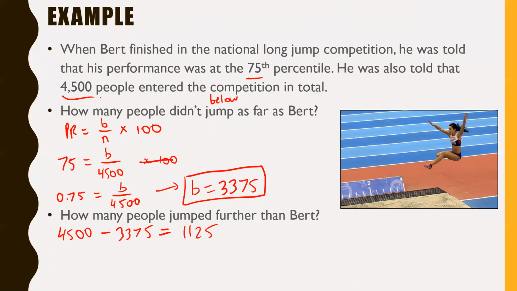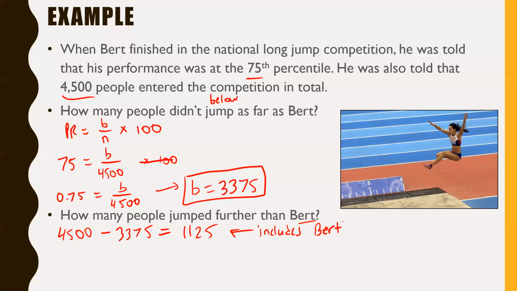But let's be really careful here. Bert is one of these 4,500 people. We can't say that Bert jumped further than Bert. That doesn't make any sense at all. He jumped just as far as he did, right? So this 1,125 actually includes Bert. So I'll even write that. That includes Bert. So that doesn't make any sense.